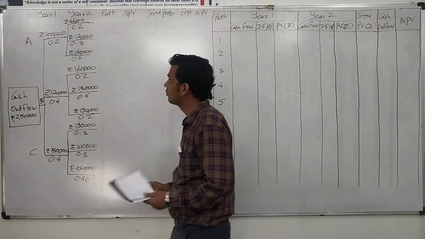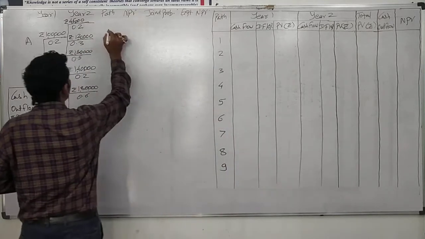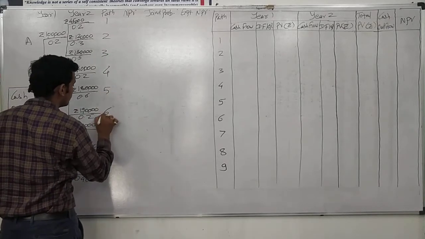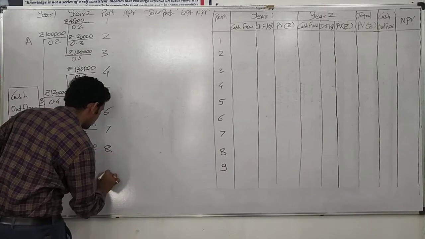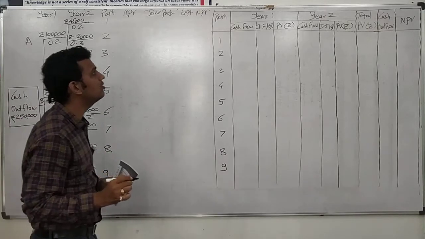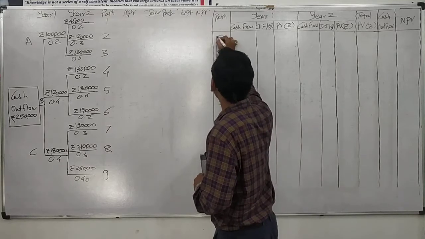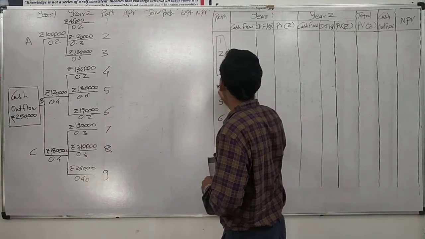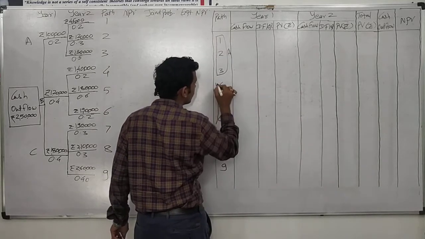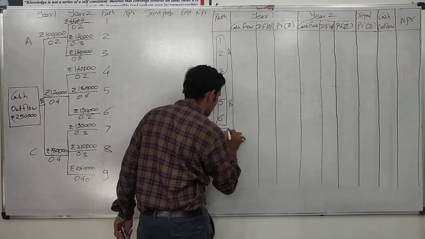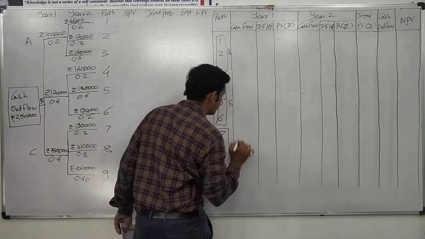Now we can name these as path 1, 2, 3, 4, 5, 6, 7, 8, 9, for ease in calculation. These 3 constitute path A, these 3 path B, and these 3 path C.